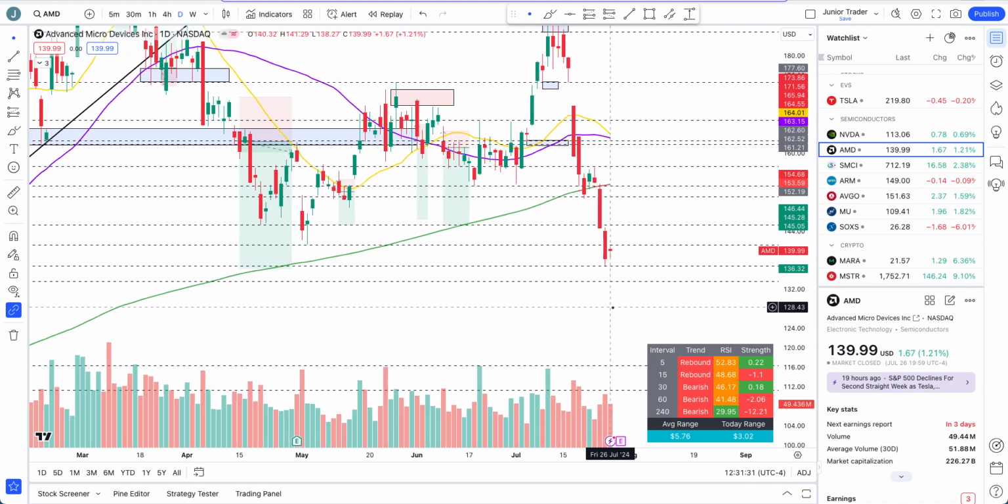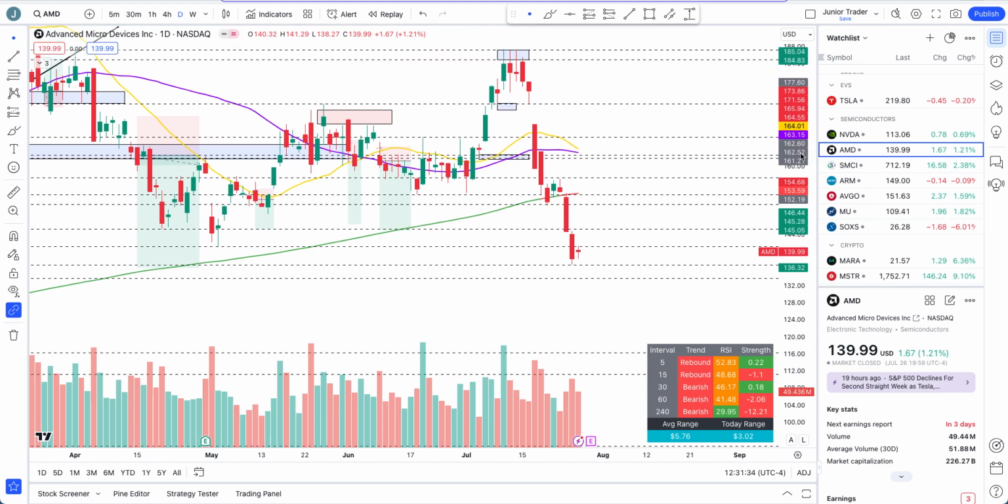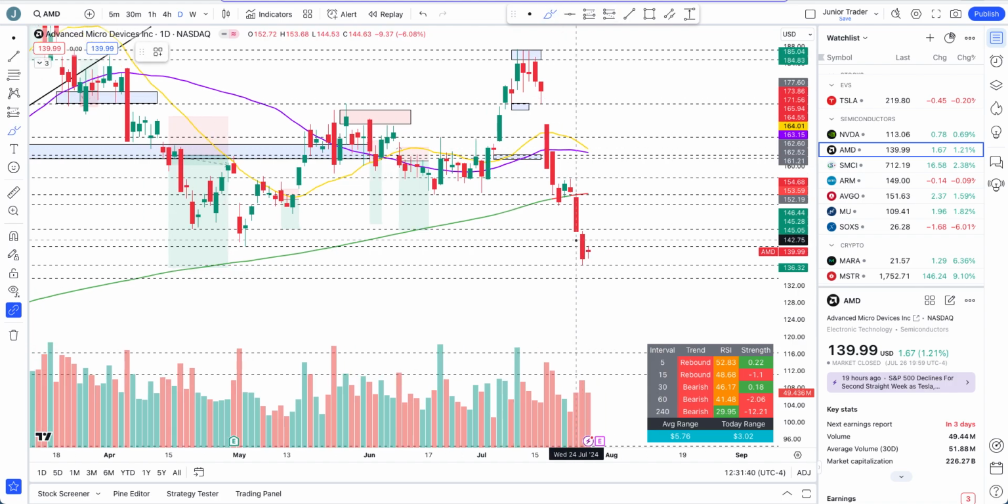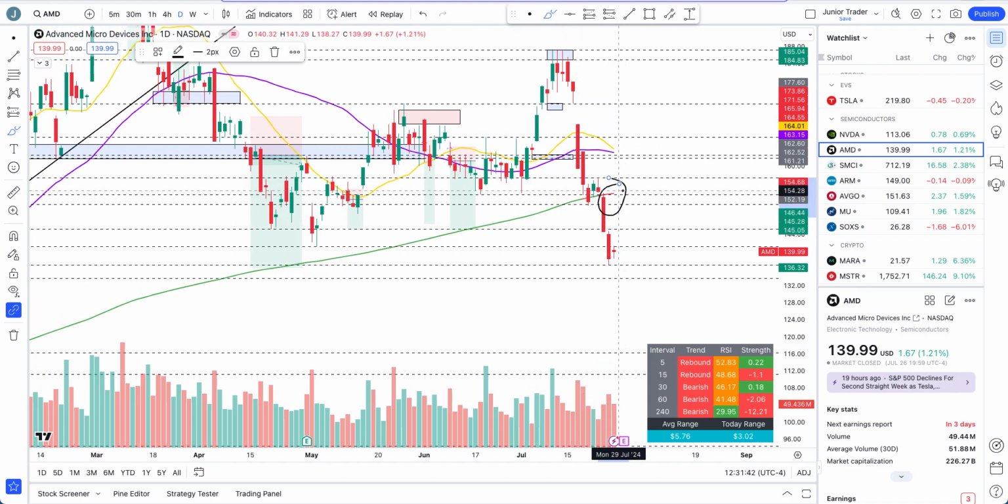But what does the price action have to do to turn bullish? Well, if AMD can gap up above the 200 days moving average after earnings, then yeah, structure is bullish, period, no questions asked. But if AMD still stays below the 200 days moving average or this last pivot area, which is very close to it, it will still most likely be in the downtrend.